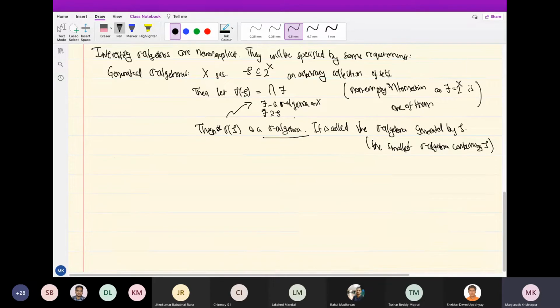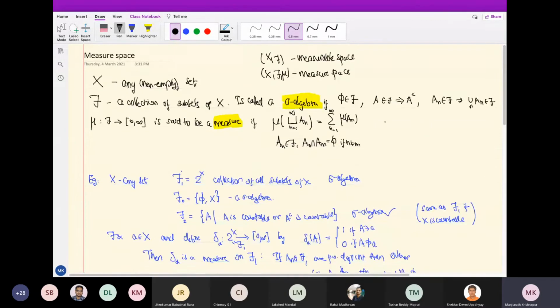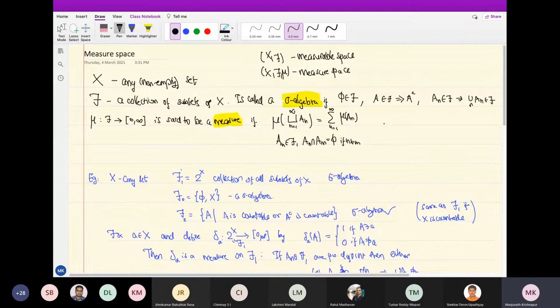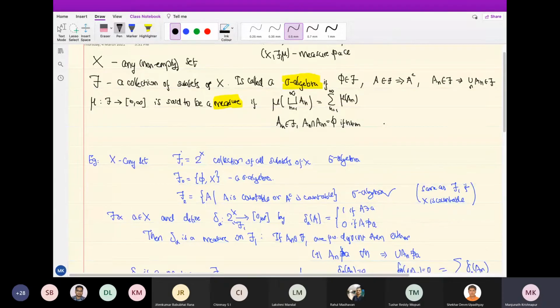So sigma algebra is defined by closure properties. If I have two sigma algebras and intersect them, I get a sigma algebra, because if A is there, then A is in both of them. So A complement is in both of them. So A complement is in the intersection and so on. That is what I'm saying.